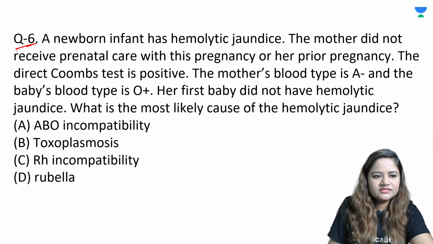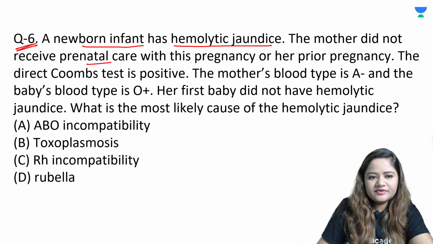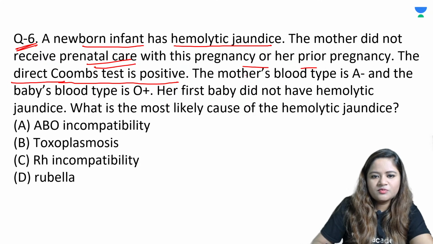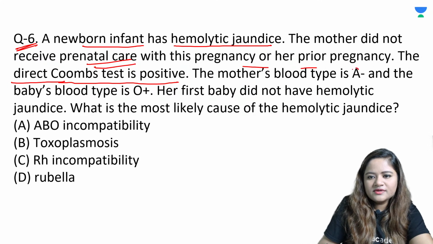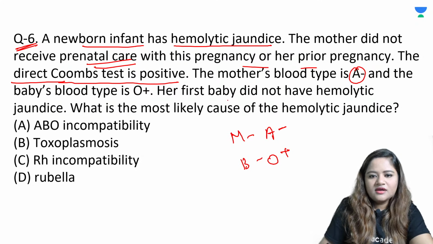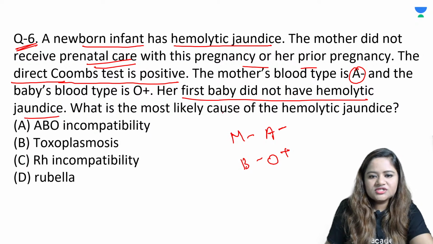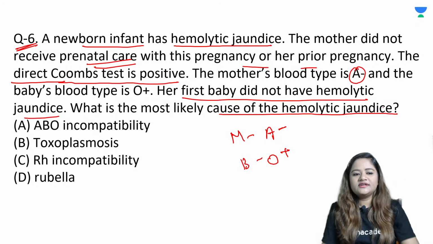So question number 6. A newborn infant has got hemolytic jaundice. The mother did not receive any prenatal care and with this pregnancy or even in the previous pregnancy. There was a direct Coombs test which was positive. So direct Coombs test is positive and the mother's blood group is A negative and the baby's blood group is O positive. Her first baby did not have any feature of hemolytic jaundice, which is the most likely cause for hemolytic jaundice in this baby.